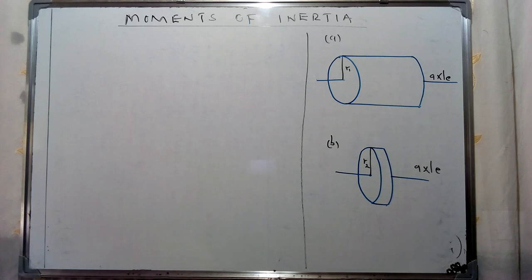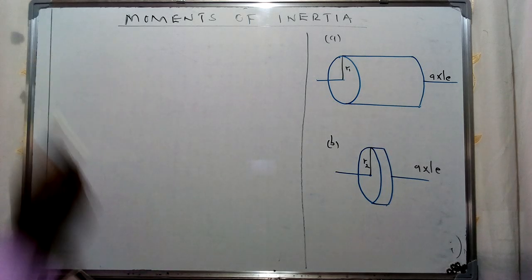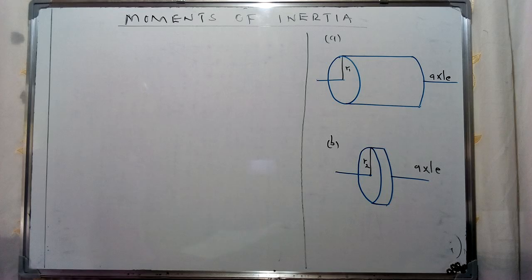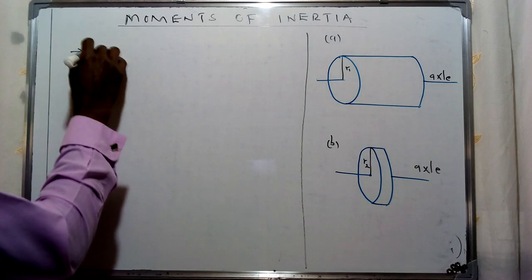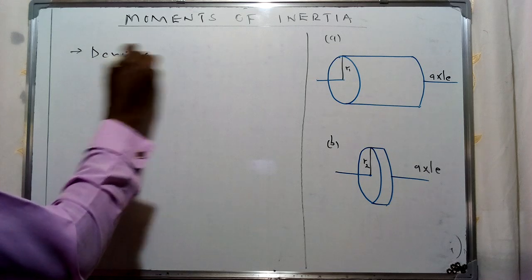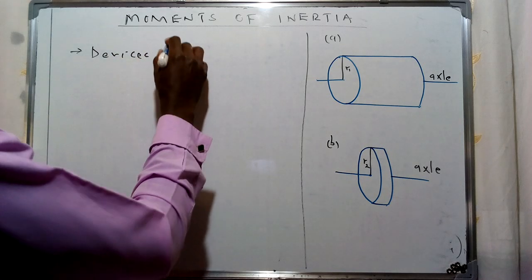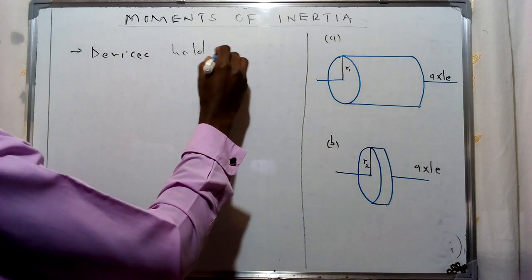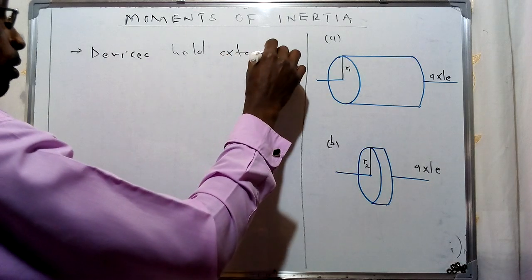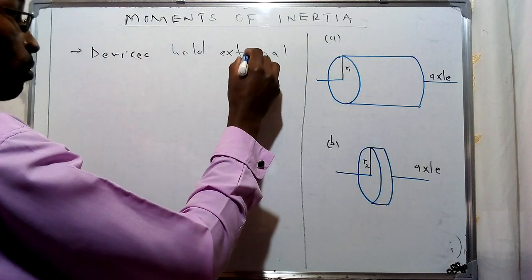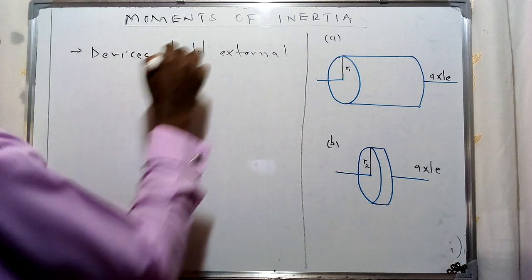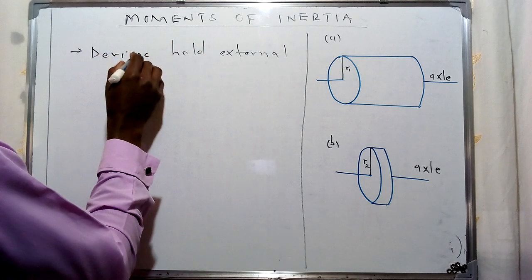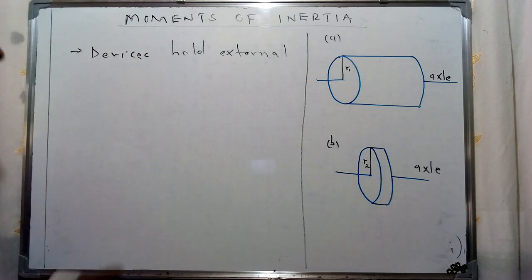Now, the concept of the moment of inertia is going to be relevant for us, especially in trying to describe how devices can hold up to external forces. And this is going to be one of the application areas of this specific concept. So in this case, we are going to look at some of the applications in areas of devices which work in a sense that they utilize the aspect of motion.